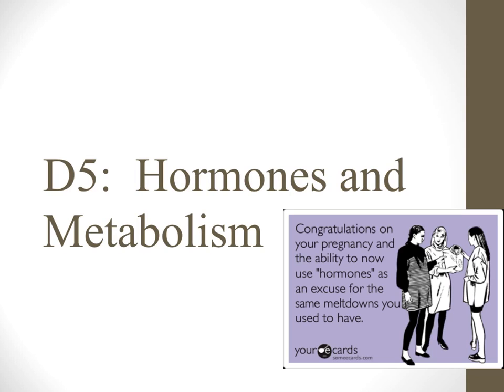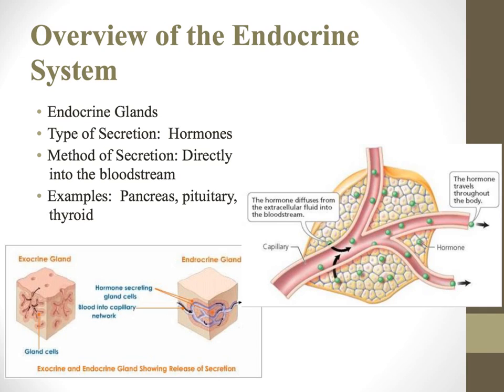All right, let's get started with chapter D5 on hormones and metabolism. Hormones come from endocrine glands, which are different than exocrine glands. We'll go back over those in a moment, but endocrine glands secrete hormones, and hormones go into the bloodstream. Some common examples of hormone secreting glands are the pancreas, the pituitary, and the thyroid.